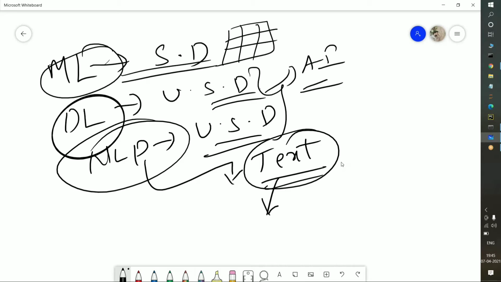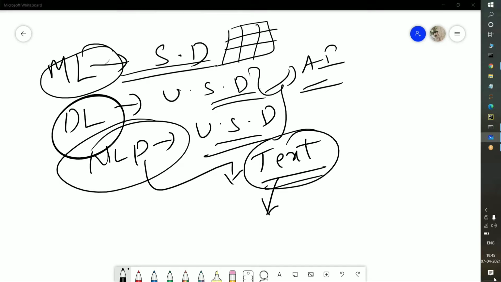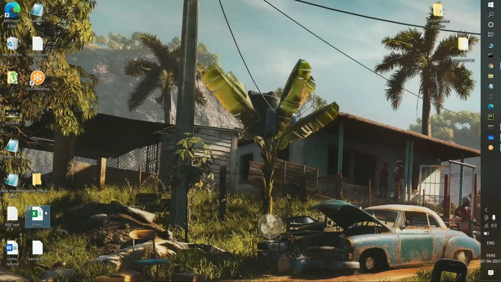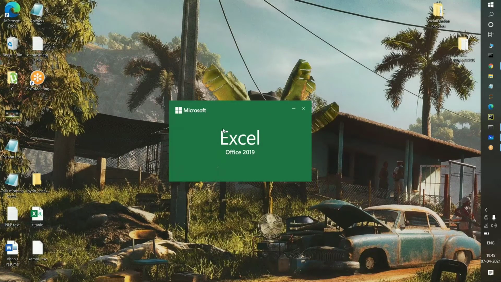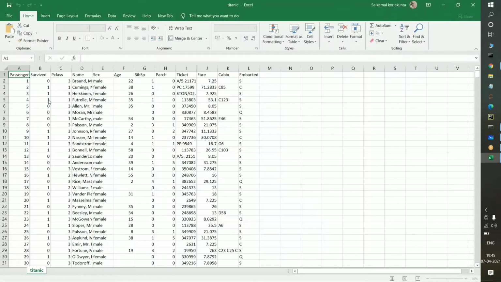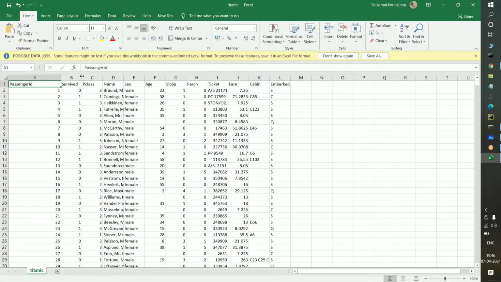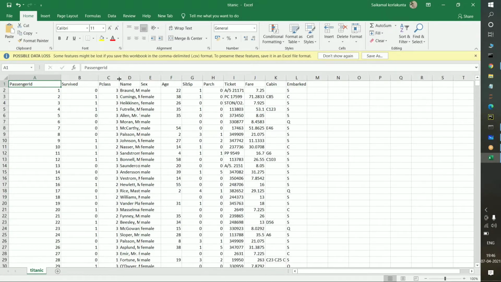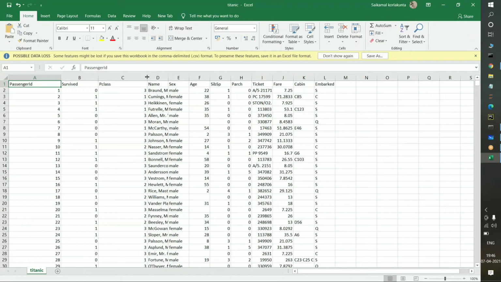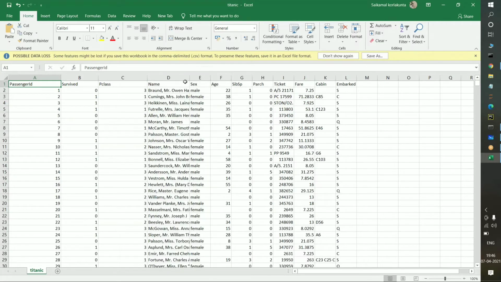For example, if you want a clear explanation, I'll open one data set in front of you, so I will show you how structured data looks. Suppose I am opening a data set in an Excel sheet. If you observe here, the data is in the format of tables and rows. This is one column, and this is another column, passenger ID. This is one of the famous data sets in machine learning, known as the Titanic data set, which belongs to classification. We'll discuss later how to handle this data with machine learning. Just focus on the type of data here.